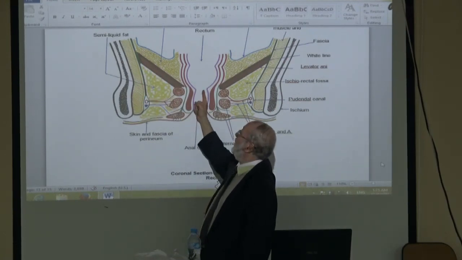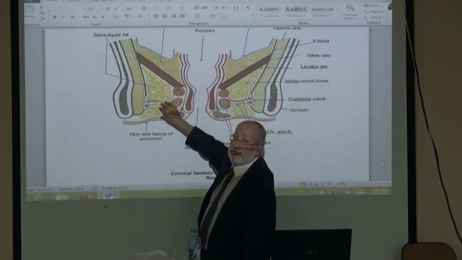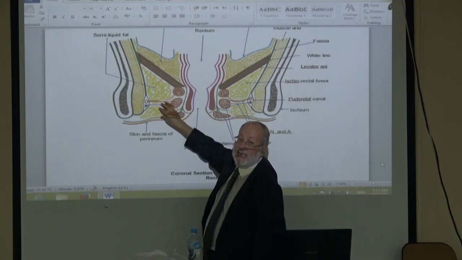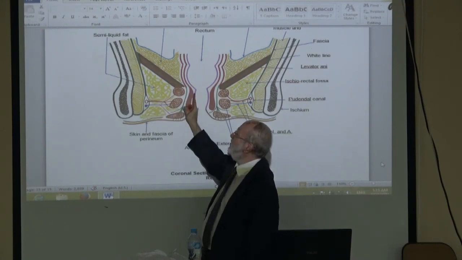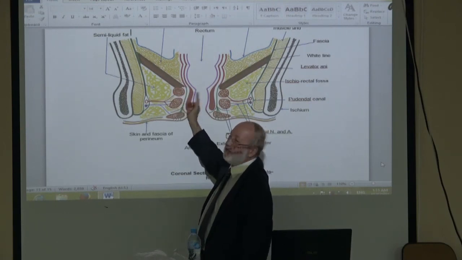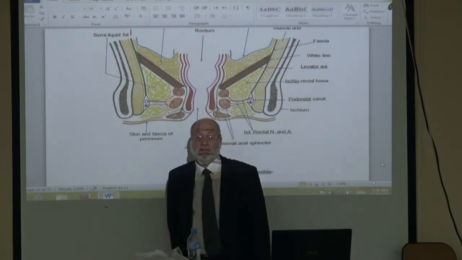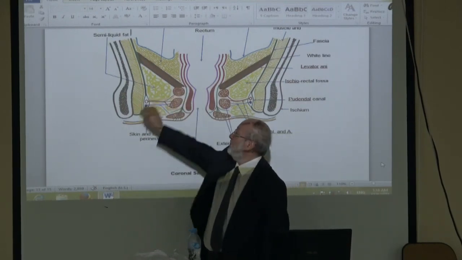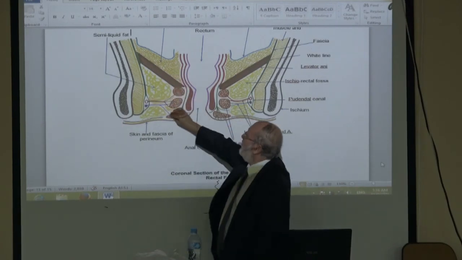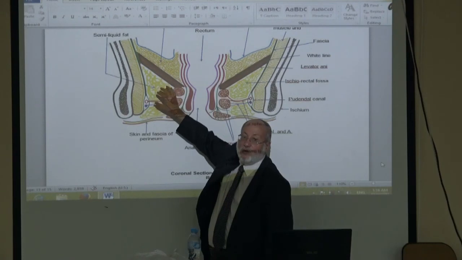When you put your finger here, you can feel any swelling in the ischio-rectal fossa. The commonest swelling is a red, hot, tender, painful, edematous swelling. What is the swelling felt with these features? Abscess around the rectum and anal canal, which is called anorectal abscess.